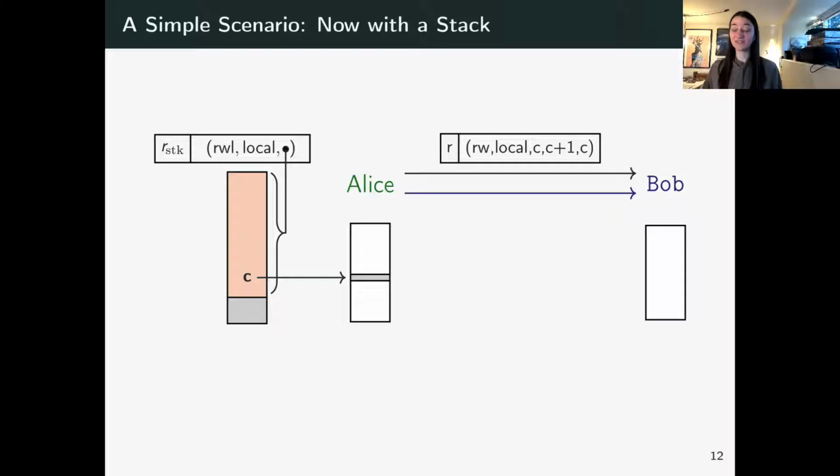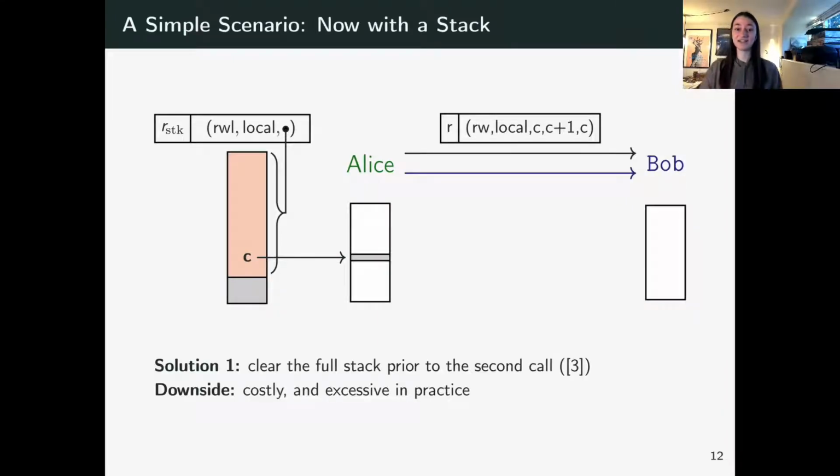And in fact, the only solution here is that Alice must clear the full stack prior to the second call, because she has no idea in particular what Bob's stack frame is. He could have stored it anywhere on the stack. So she must clear the full stack prior to the second call such that Bob cannot access that capability again. And the downside is this is very costly. Obviously, clearing the full stack before each call is quite undesirable, and it's also excessive. If we are doing n calls, we'll be clearing the full stack n times.